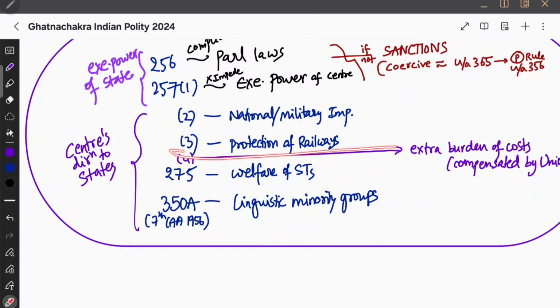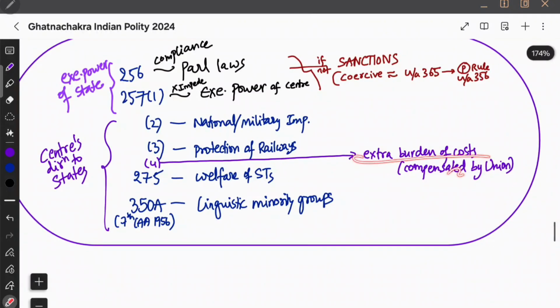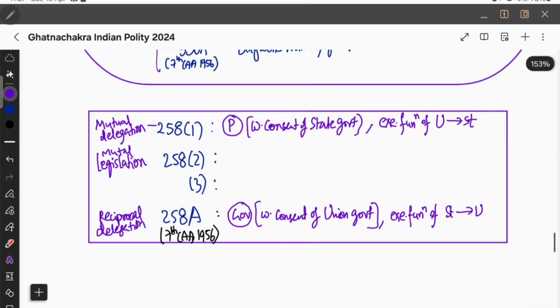Okay, in case while the center is giving directions to state for these things, if there is any extra burden of cost, that will be compensated by the union. So we have 258 clause 1, clause 2, clause 3, and 258A. 258 clause 1 is the mutual delegation, and 258A is the reciprocal delegation.